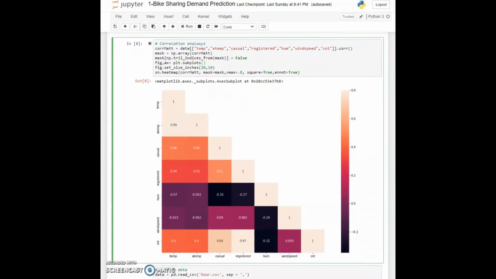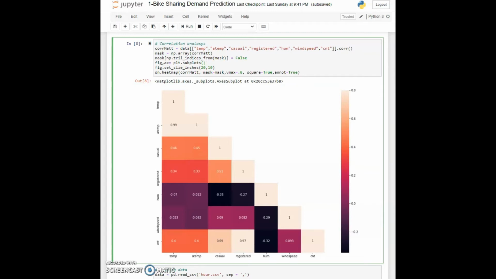I want to check if my count is relying too much on any one of these features, or if any of the features is having too low of an effect on the count itself. This will help me determine if I can remove any features from my dataset and make this data easier for our model to work with.